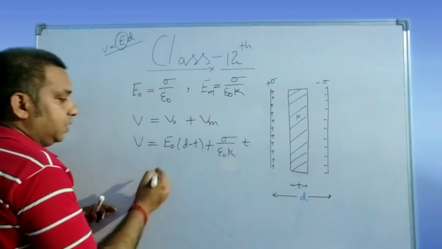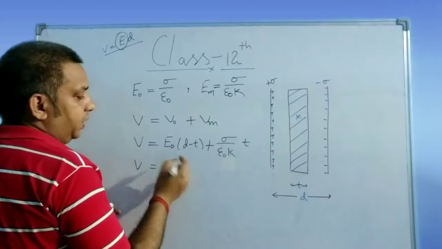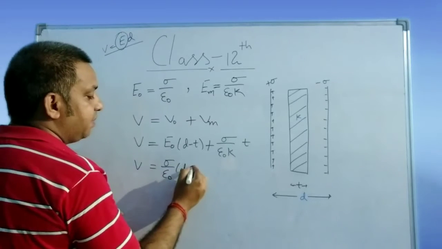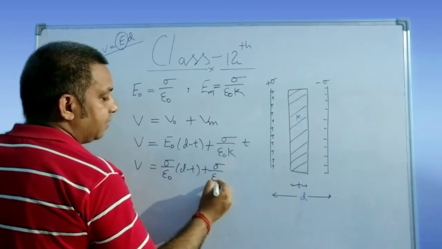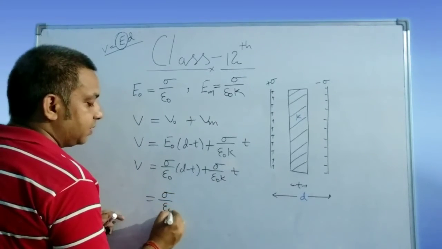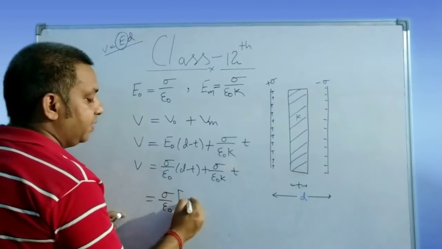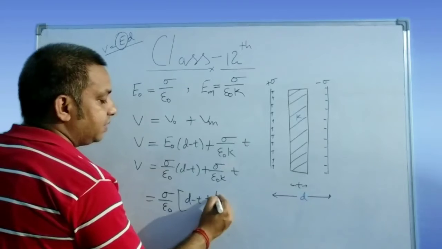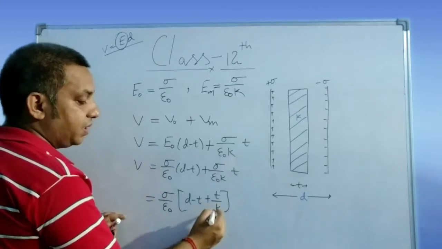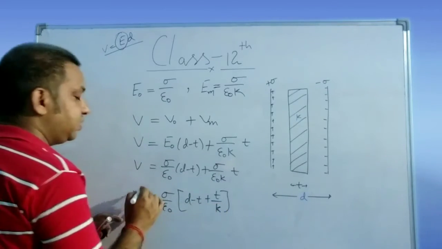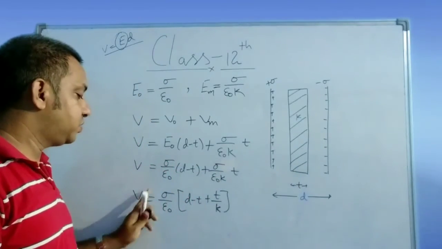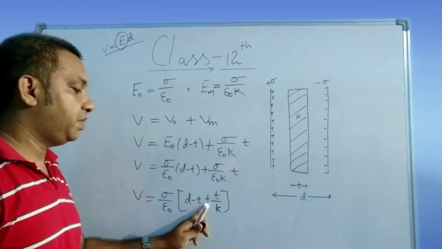Clear? Now see, we just put the value of E naught here, that is sigma upon epsilon naught into d minus t, and here sigma upon epsilon naught K into t. Clear? And here just take sigma upon epsilon naught common. So what will you get in the bracket? d minus t plus t by K. Because sigma upon epsilon naught is outside, so only you will get t by K. So this is your potential difference across this plate, right? V is equal to sigma upon epsilon naught into d minus t plus t by K.